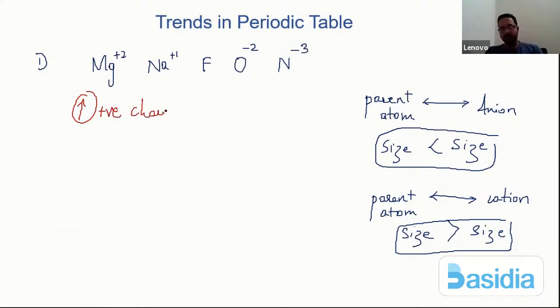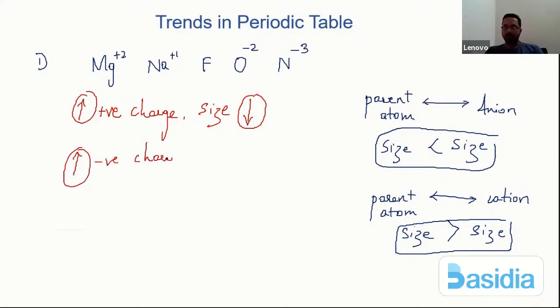So let me say you have a greater positive charge. What should happen to the size? Size goes on decreasing. Greater positive charge, size decreases. Greater negative charge, what should happen to the size? Size should go on increasing. So let us not get confused regarding it. The size goes on increasing.